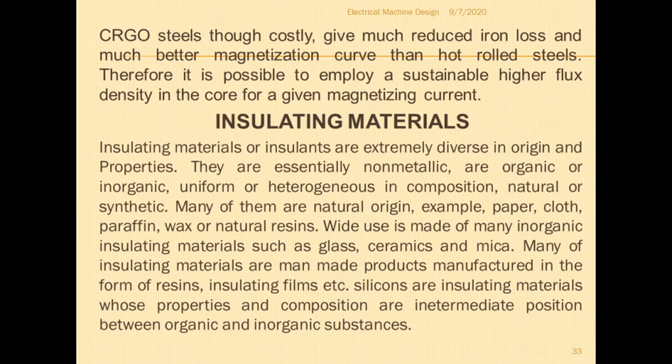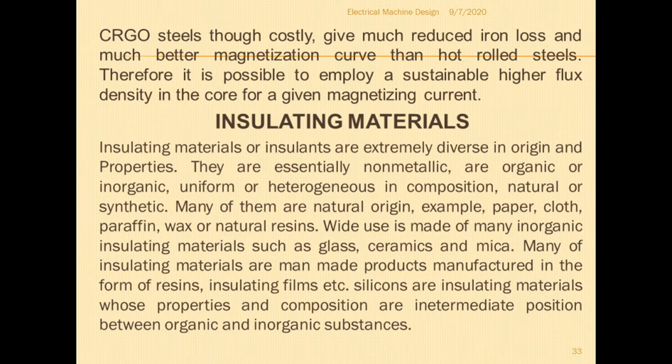The insulating materials used are non-metallic, they need not be metallic parts, and may be organic or inorganic materials. They may be uniform or heterogeneous in composition, that is, they may have a uniform composition or a different composition. They may be natural or synthetic. Synthetic means man-made in the laboratory, prepared with the help of different combinations. Natural means naturally available in the earth.